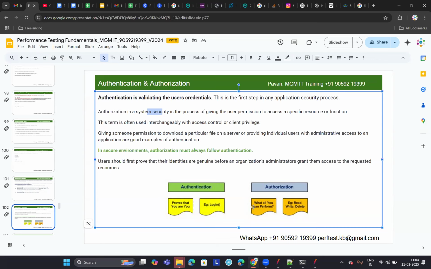So please remember this. Authentication and authorization is one of the important concepts for interviews as well as for scripting. Once you start scripting, you'll get some 401 unauthorized, 403 forbidden errors. When you are replaying the script, sometimes you'll get 401 unauthorized. This is one of the common interview questions.